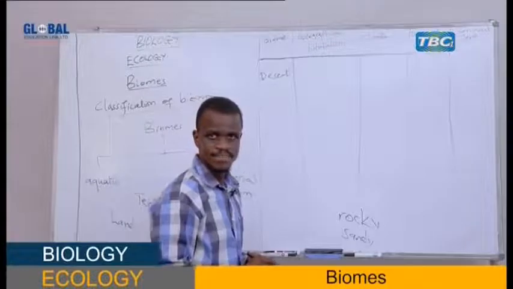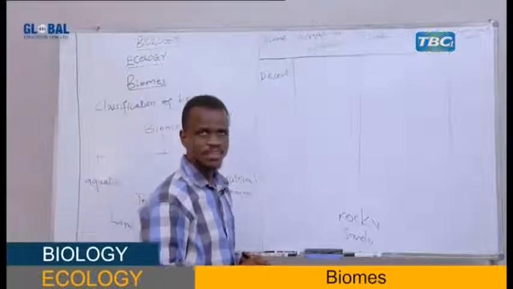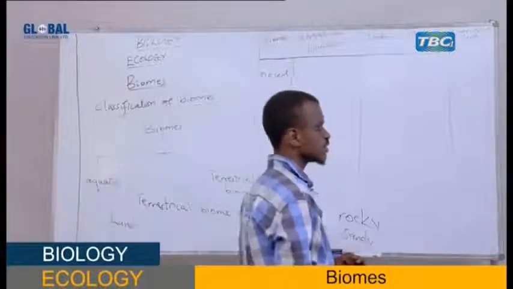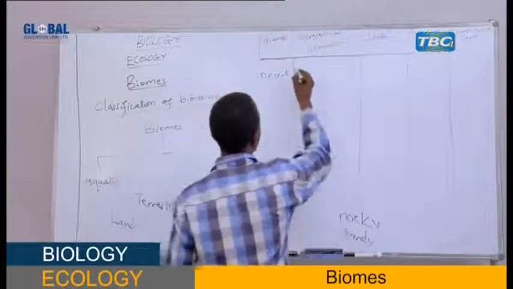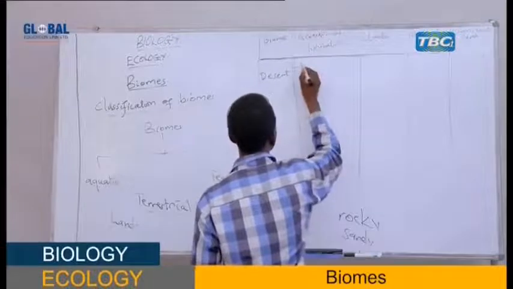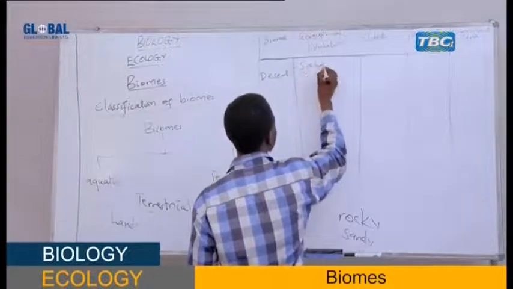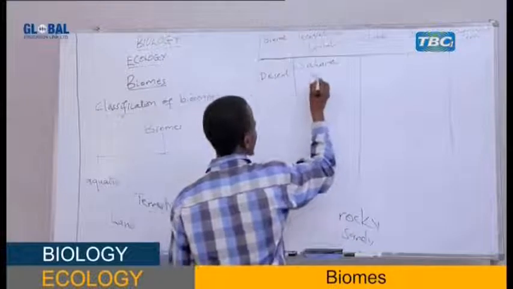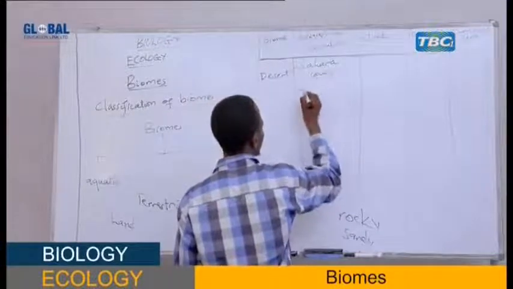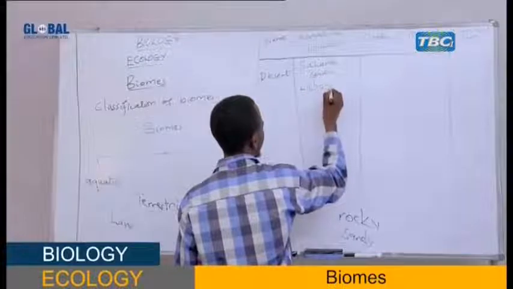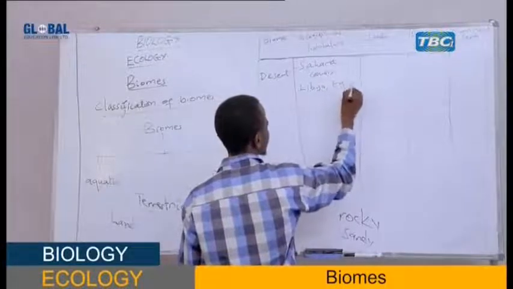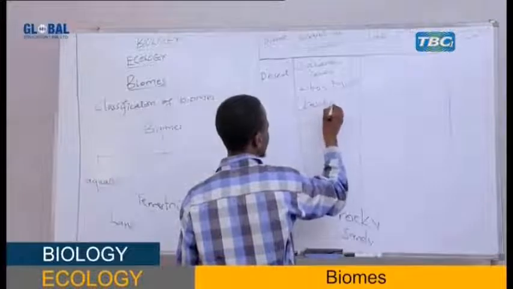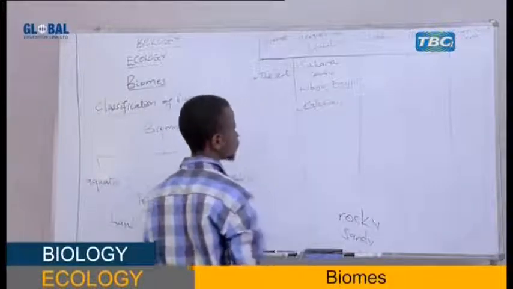Desert biome is located in different parts of the world. You know, in Form 2 history you are taught Sahara Desert in Africa, which covers countries like Libya, Egypt, etc. You are taught Kalahari Desert, and so on.